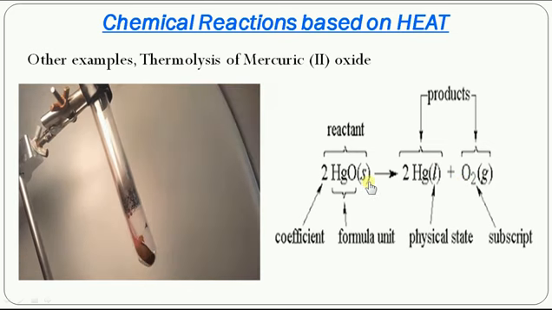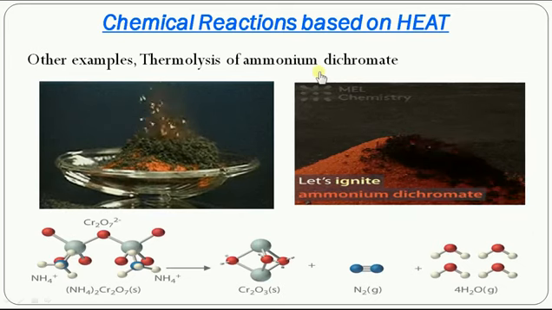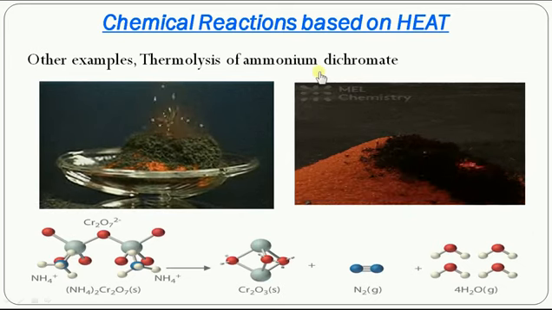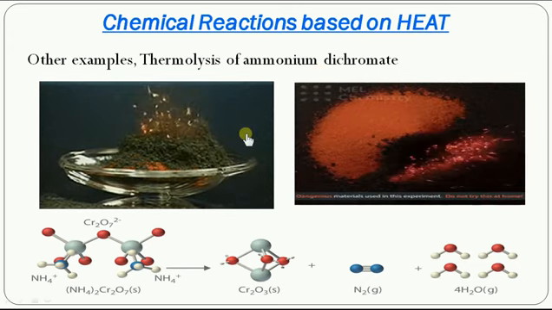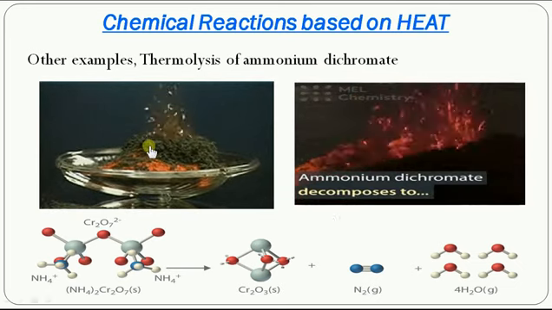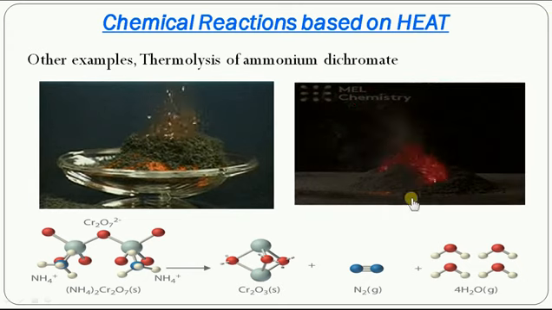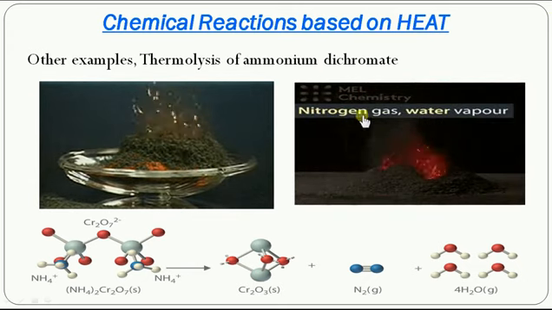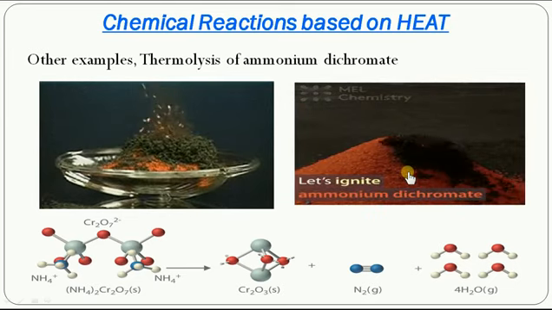The next process, thermolysis of ammonium dichromate, which is otherwise called chemical volcano. When you look at this reaction, it looks similar to a volcano. That's the reason it's called chemical volcano. So when you heat ammonium dichromate, what happens? It decomposes to form nitrogen gas, water vapor, and the green color mass which is chromic oxide.